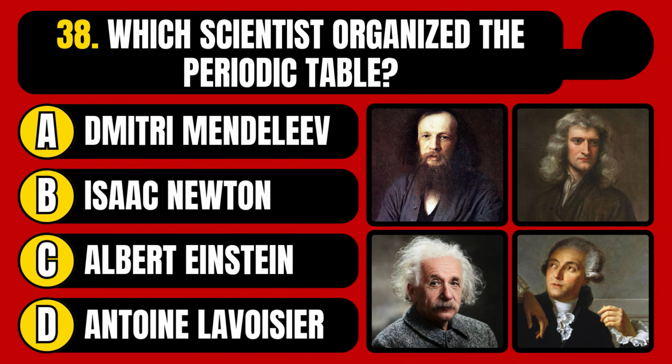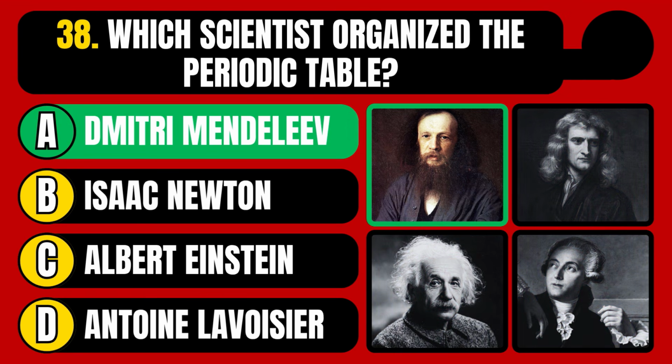Which scientist organized the periodic table? Dmitri Mendeleev, Isaac Newton, Albert Einstein, or Antoine Lavoisier? The correct answer is option A, Dmitri Mendeleev.